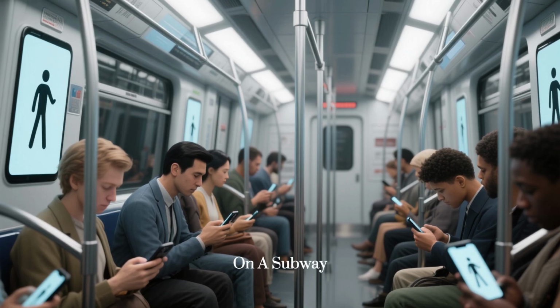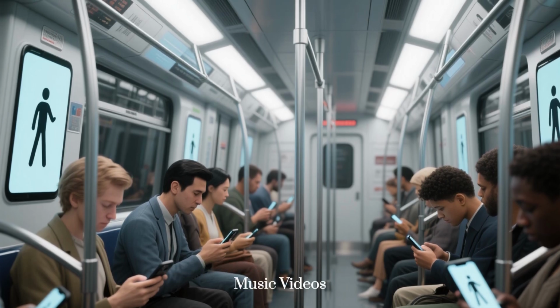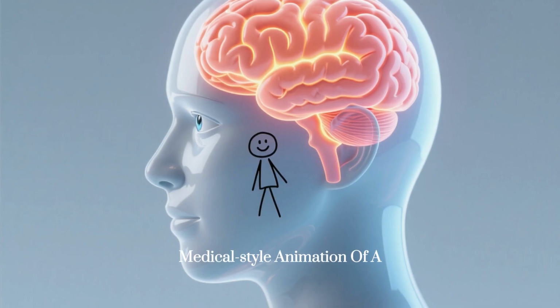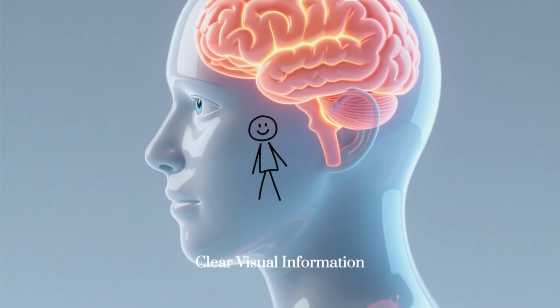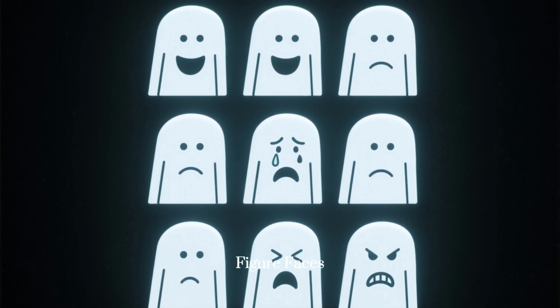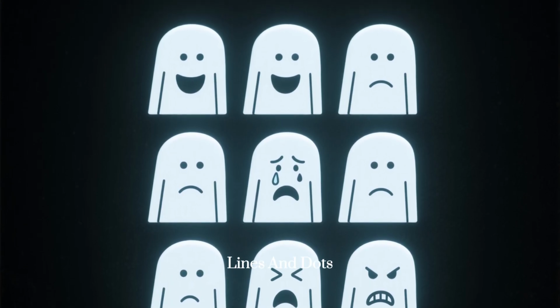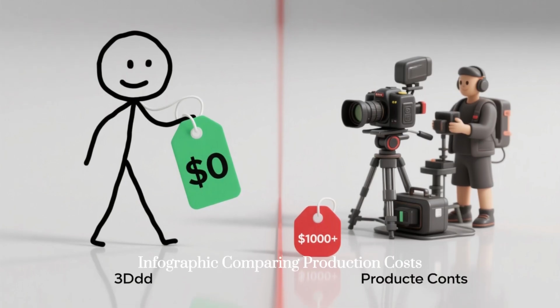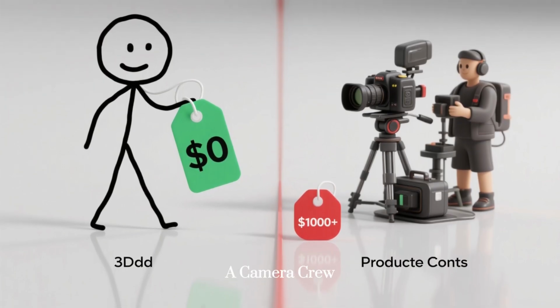A crowd of people on a subway, all glued to their phones, watching simple stickman animations instead of high-budget music videos. Medical-style animation of a human brain, lighting up with pleasure and understanding when processing simple, clear visual information. A grid of stick figure faces showing intense joy, sorrow, and anger using only a few basic lines and dots. Infographic comparing production costs. A $0 tag on a stickman sketch versus a $1,000 tag on a camera crew.